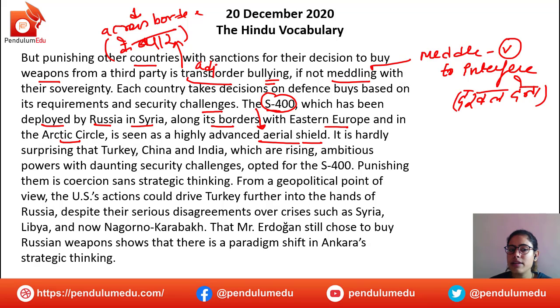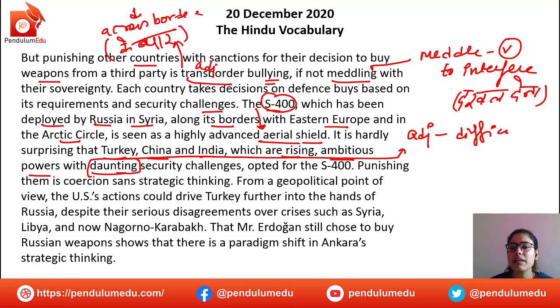It is hardly surprising that Turkey, China and India, which are rising, ambitious powers with daunting security challenges. Guys, daunting is an adjective, and it means difficult. Something that seems or appears difficult, that looks katin, thoda sa bahut katin hai, difficult. If it seems that way, then it is daunting. So it has daunting security challenges. It has difficult security challenges, complicated ones.